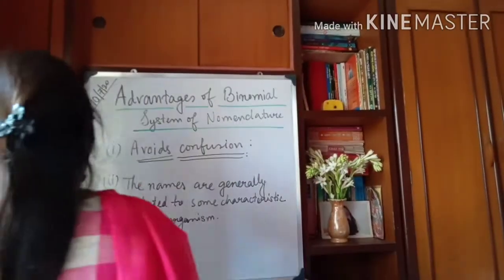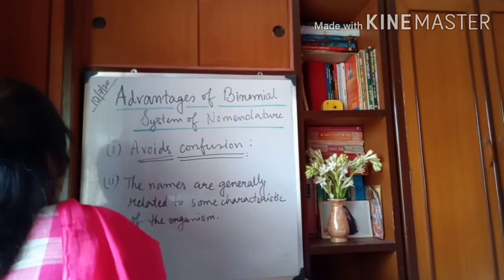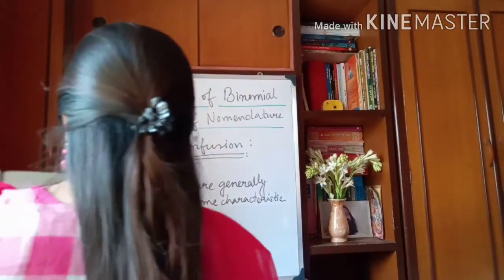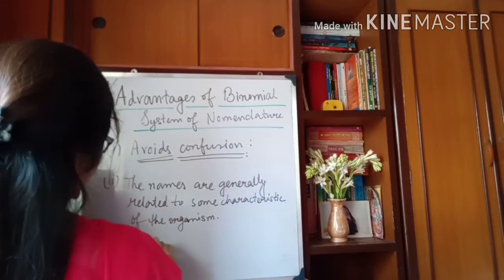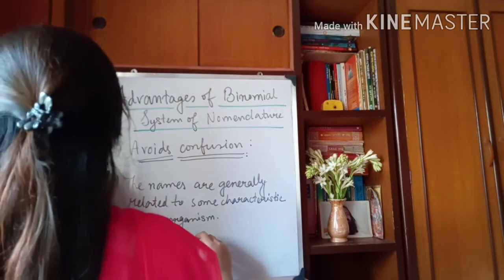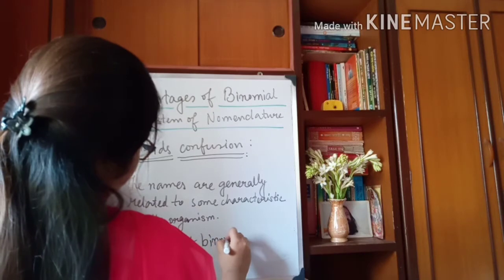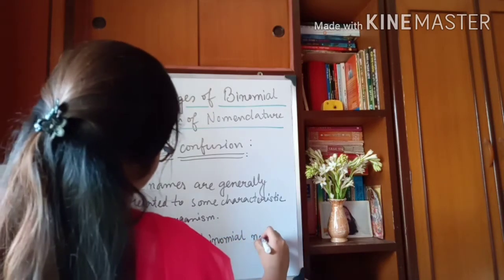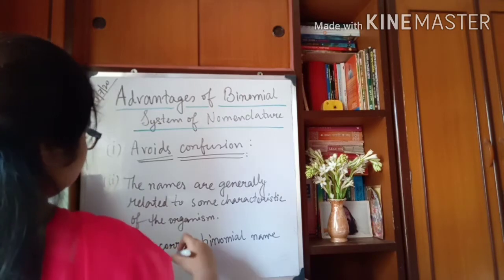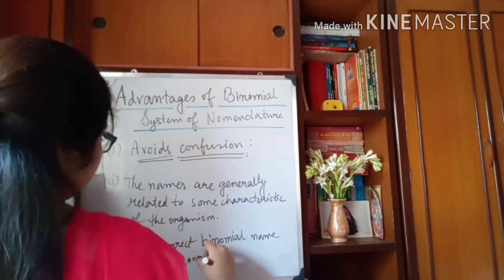And the third advantage of binomial system of nomenclature is an incorrect binomial name can be corrected. Yes.